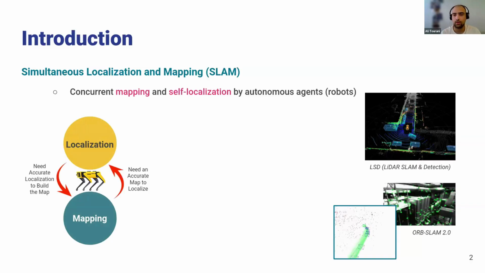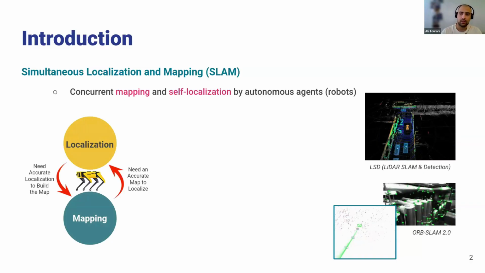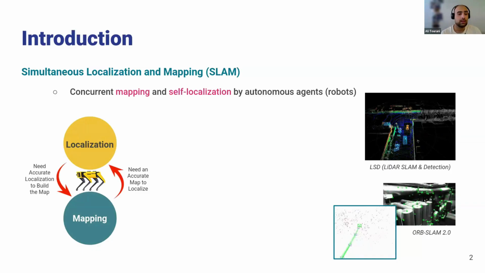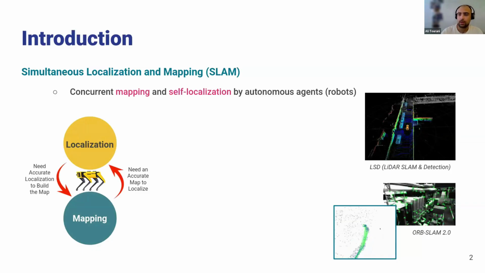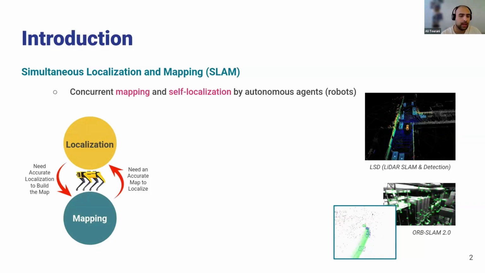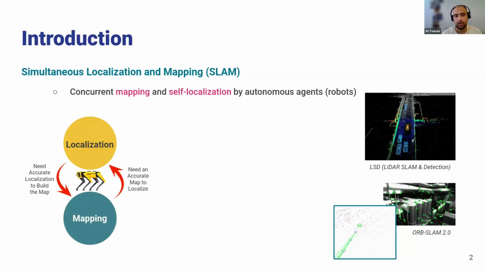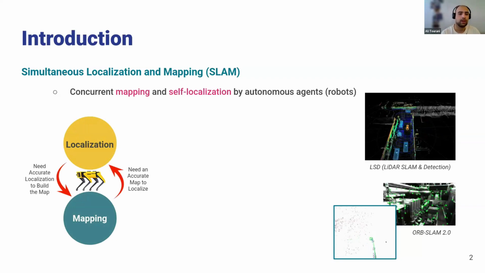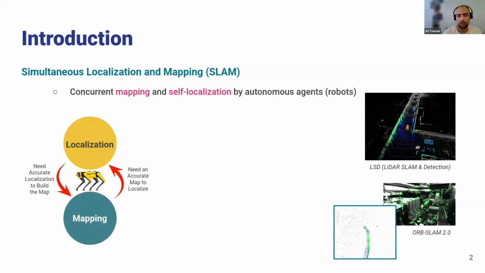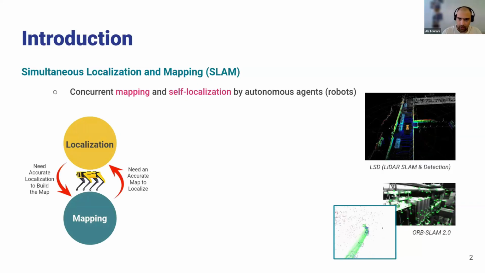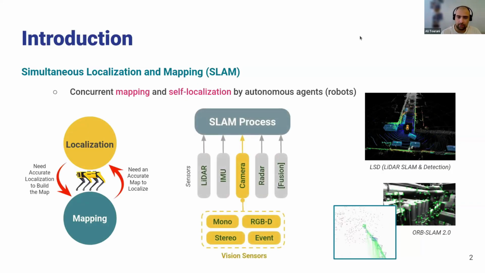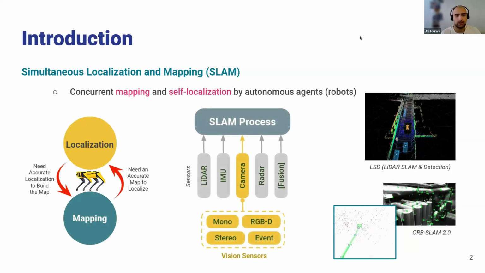Here we can think about a joint problem: if you have a good localization, we can generate a good map of the environment surrounding the robot. Let's say a mobile robot going to different parts of an unknown environment. And at the same time, if we have a good mapping of the environment, we can localize ourselves much better there.